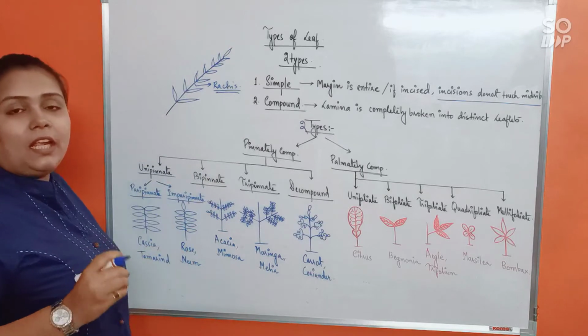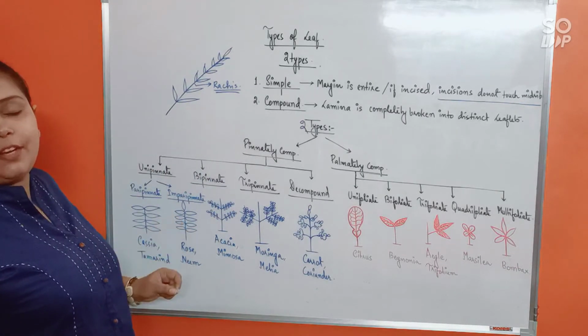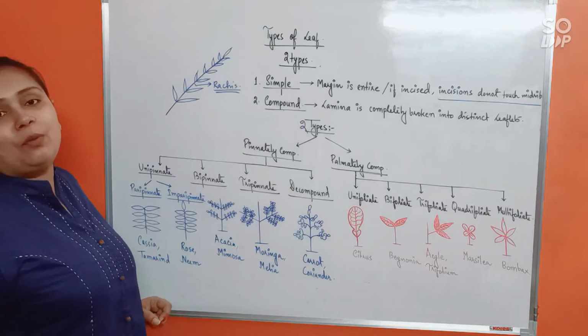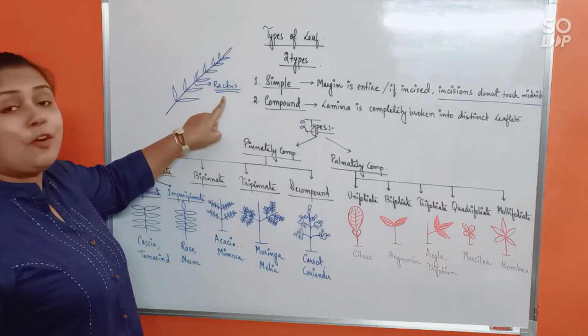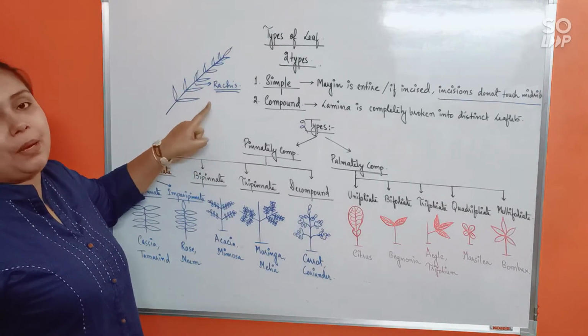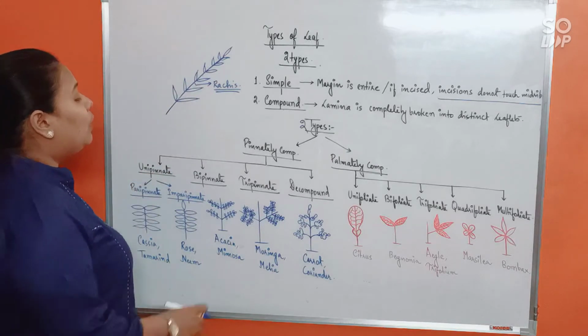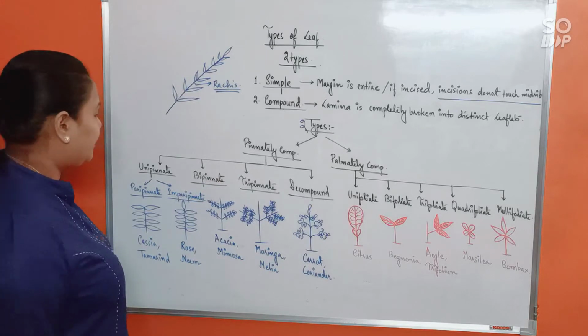So pinnately compound leaf means here the lamina will break down into small leaflets or pinna, and all the pinna will remain attached at a rachis. Alright, so presence of rachis is the most important characteristic of pinnately compound leaf. Now, pinnately compound leaf can further be of four types.